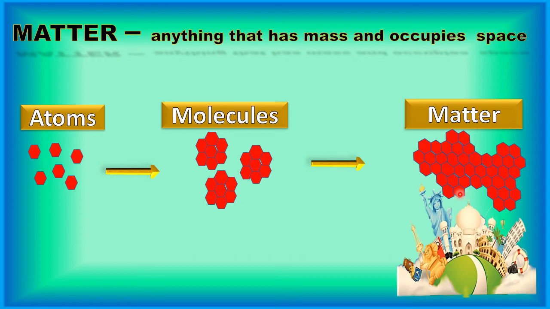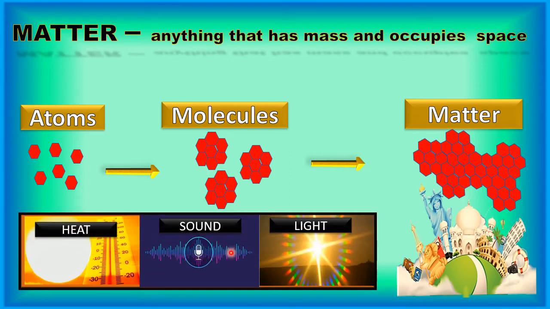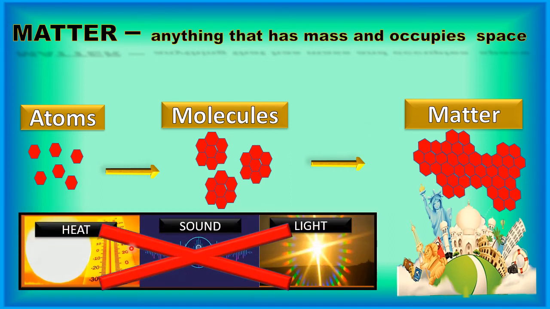I'm repeating again, children. Anything that has mass, has shape, and needs space is known as matter. The smallest unit of matter is the atom. When atoms join together, they form molecules. And when molecules join together, they form matter. And matter is basically material from which we make things. This much is clear. But children, remember, light, sound and heat are not matter. Is it clear, children?